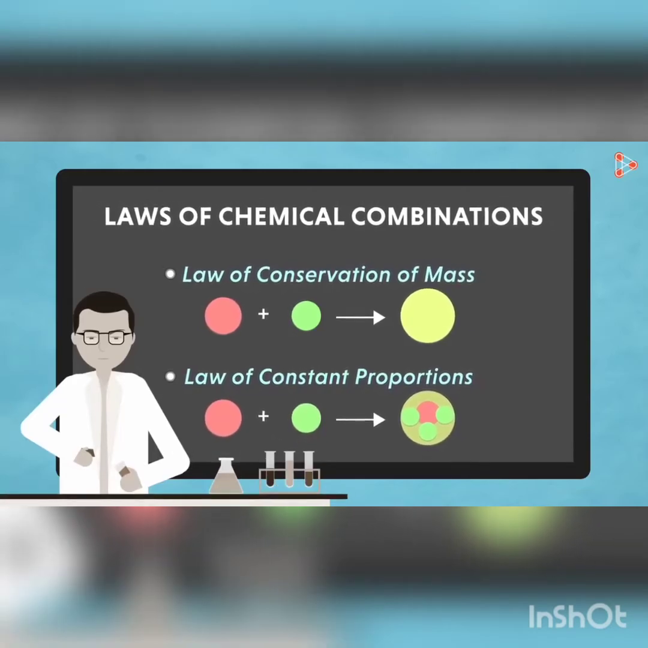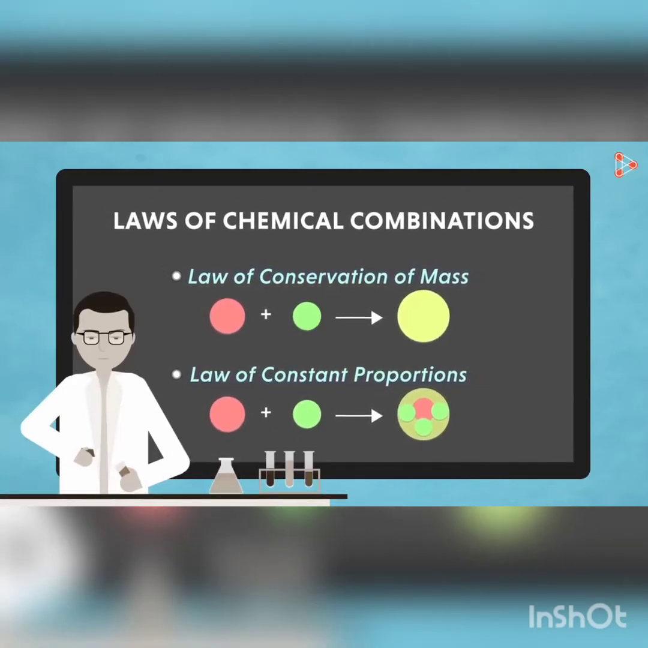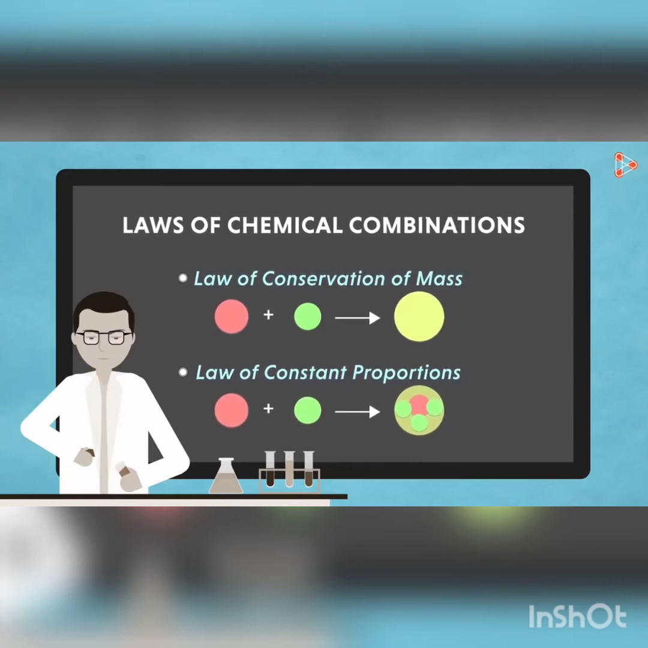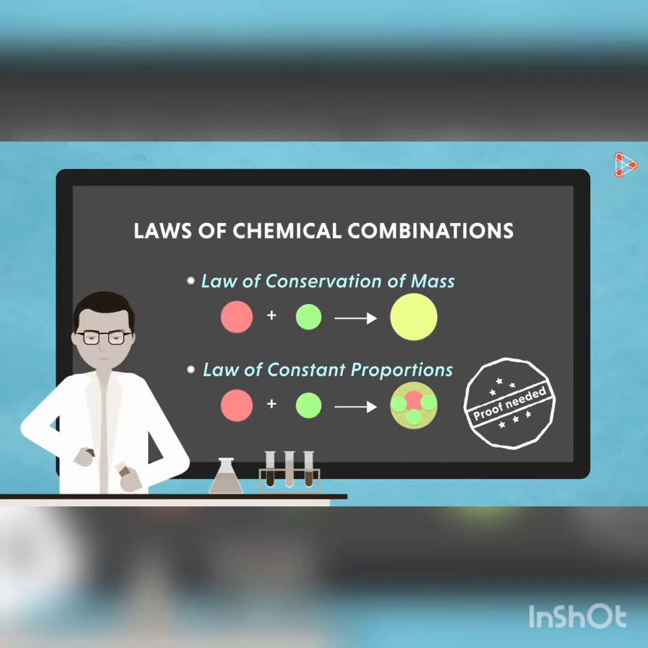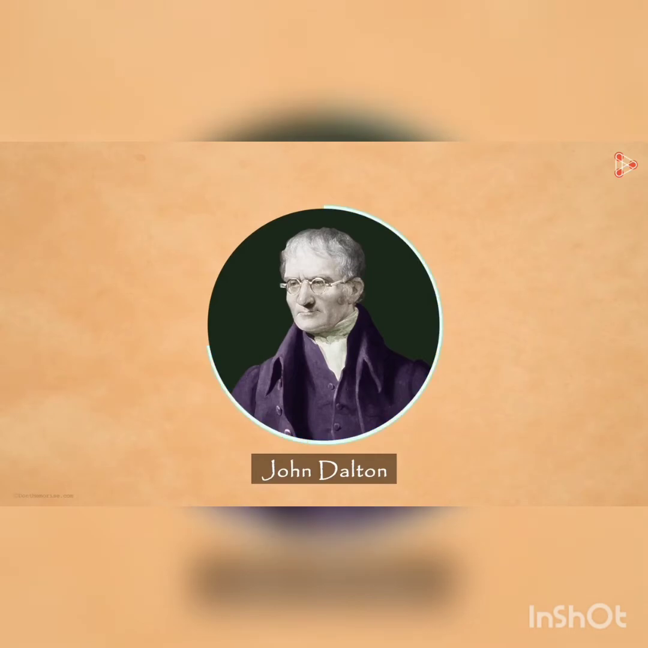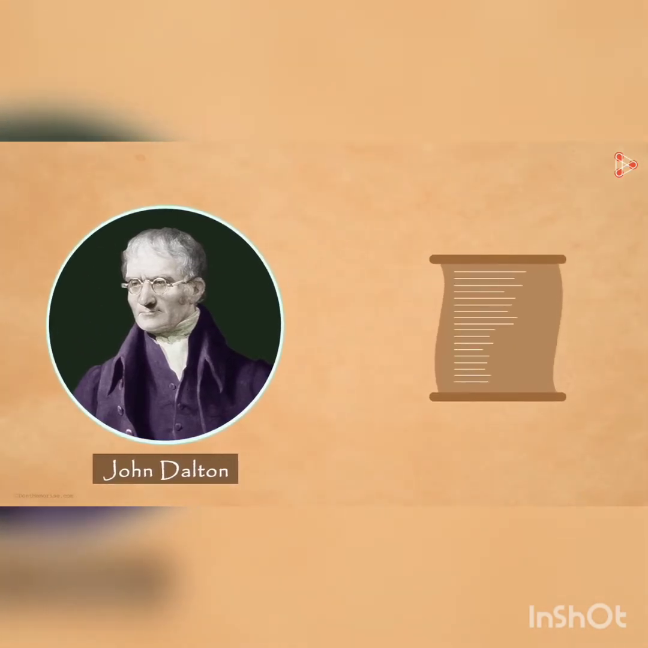Children, the next problem faced by scientists was to give appropriate explanation of these laws, because all laws need experimental evidences and proof. It was in the 19th century that a British chemist, John Dalton, provided the basic theory about the nature of matter. We can call this theory Dalton's atomic theory. He provided an explanation for the law of conservation of mass and the law of constant proportion.